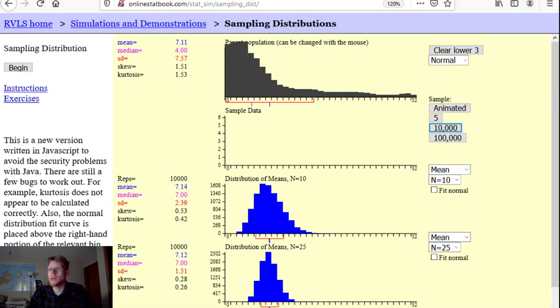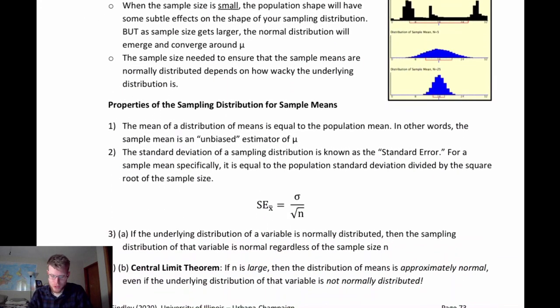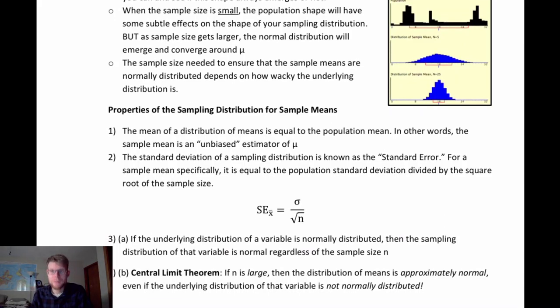So that's one thing that we want to carve out here: properties of sampling distributions. The first one is that the mean of a distribution of means should be equal to the population mean. In other words, the sample mean should be an unbiased estimator of mu. The sample mean should be clustering and centering around whatever the true parameter is. So that's what we mean by that first property.